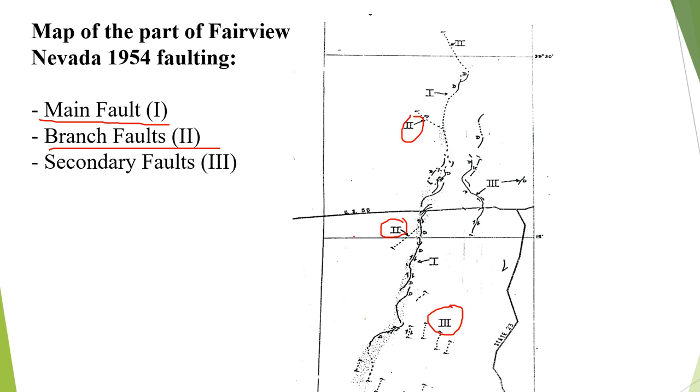Type 3 faults are the secondary faults, right? Both of these two types are a further subdivision of subsidiary faults, right? This is what we just talked about. So this is how we understood the surface expression of the faults.